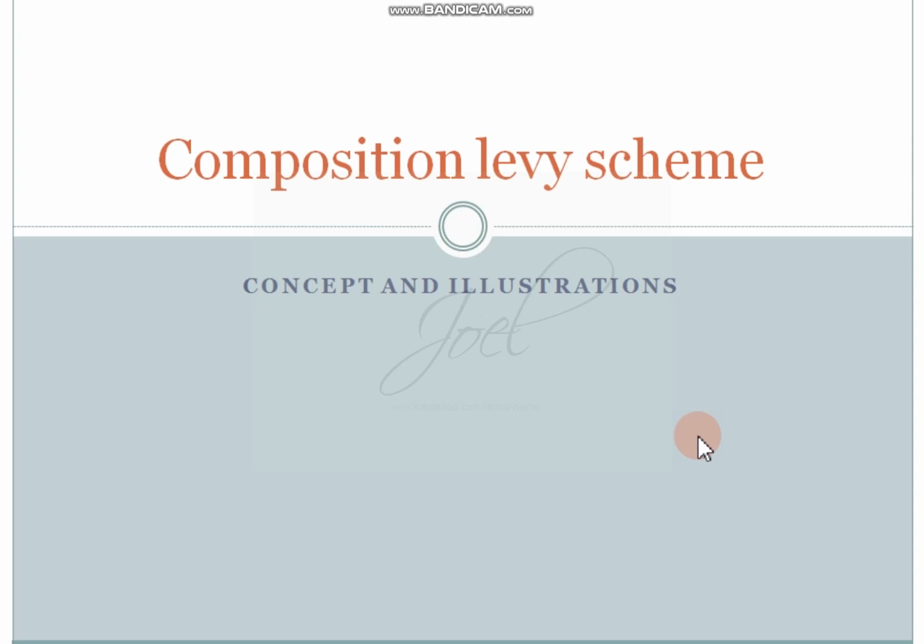When you are registering under GST, there are 4 types of GST registrations. One is compulsory registration, for those persons who have a particular turnover. Then voluntary registration, where the trader or the dealer himself will register.